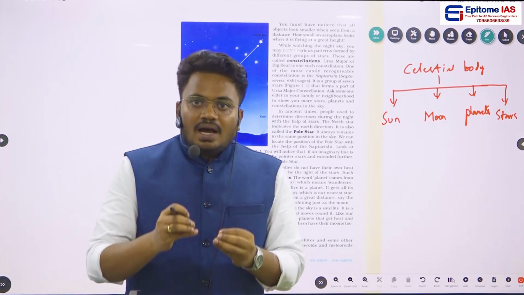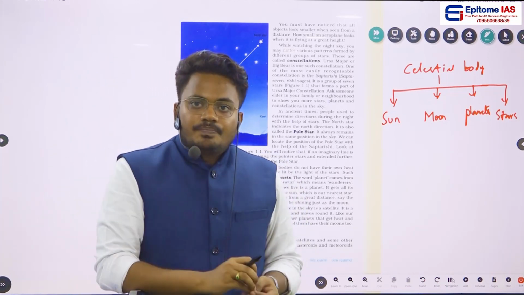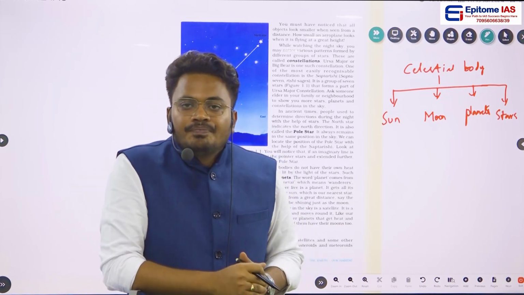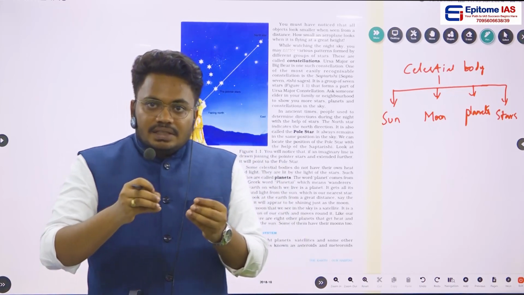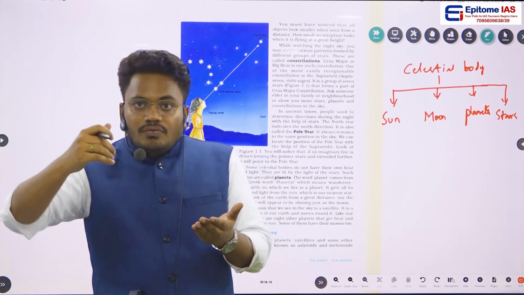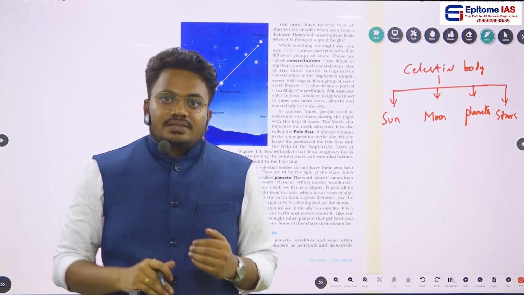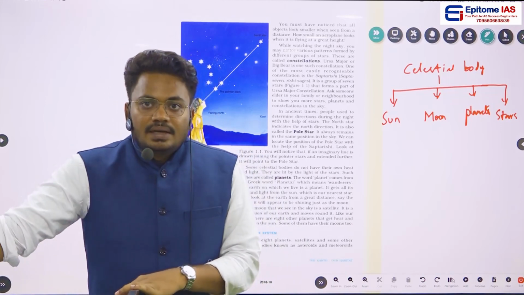Now if you observe, the first celestial body which we are talking about is stars. These stars are far away from the earth. The nearest star to the earth is the sun. Since it is nearer when compared to the other stars, the light or the brightness of the sun will be very high.